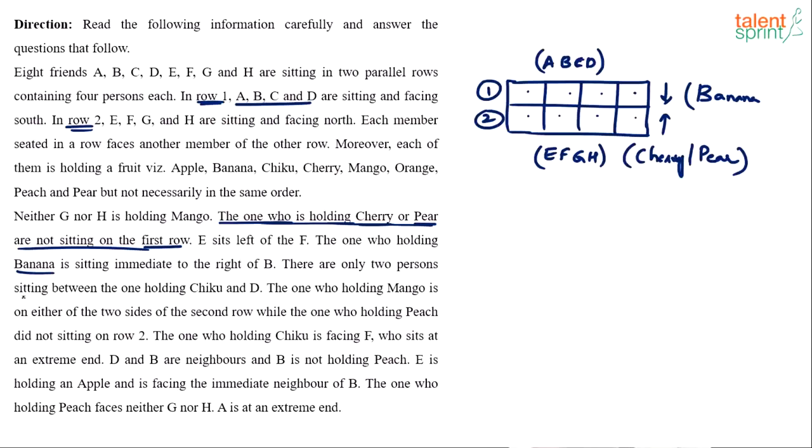There are only 2 persons sitting between the one who's holding chiku and D. Only 2 persons between the one who's holding chiku and D. I would love to start with this statement.